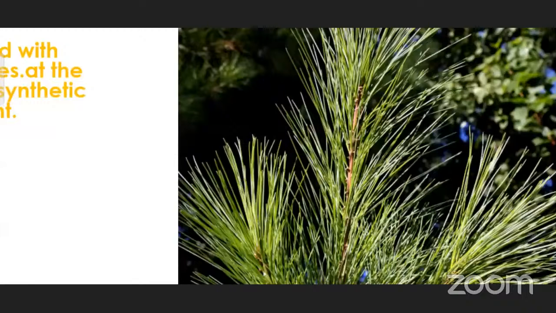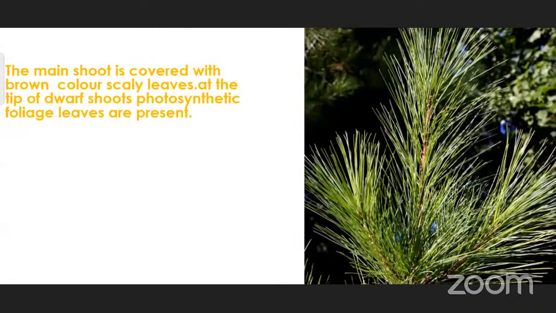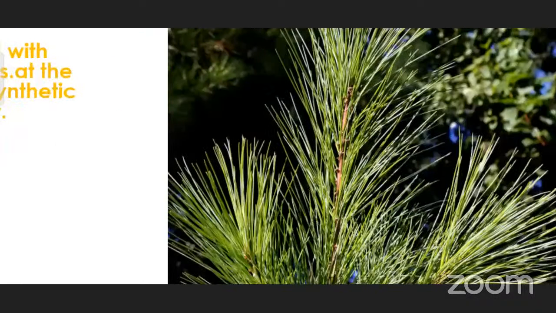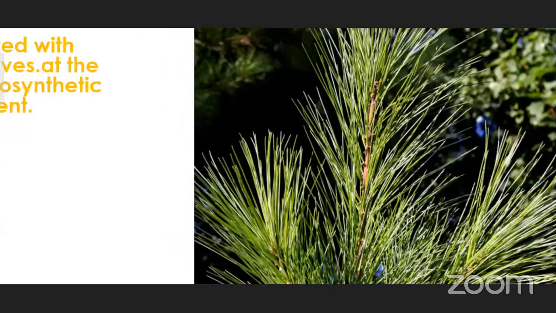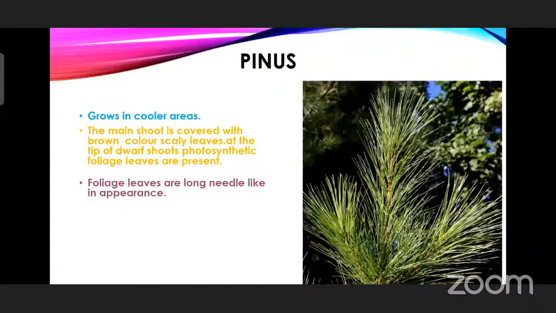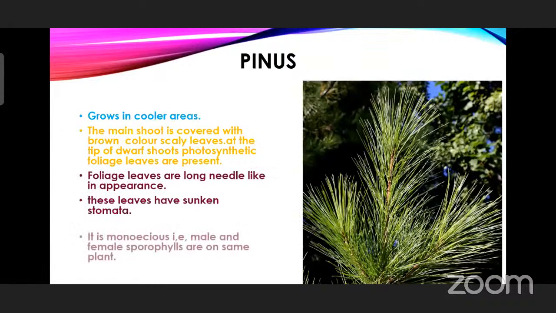As you can see, the brown part of the plant body, and at the tip of the dwarf shoots, photosynthetic foliage leaves. These are the foliage leaves which you are seeing, green color. So two types of leaves, and these grow in cooler areas. These have sunken stomata. It is monoecious.